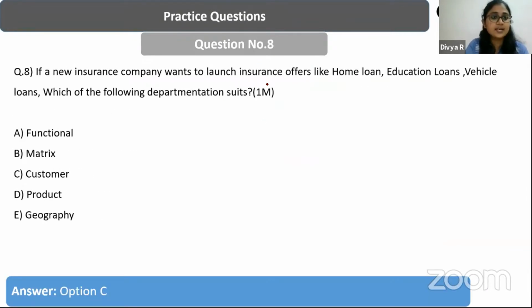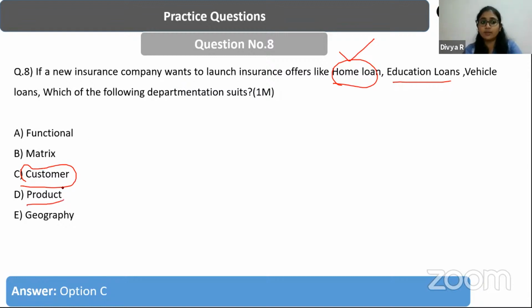So this is called customer-based departmentation, where for home customers, you're going to offer a new product. For educational customers, you're going to offer a new product. For vehicle loans, you are offering to a different kind of customers. So what is product categorization then? For example, you can take food products as a separate category, home care as a separate category, and then you can have healthcare as a separate category. That is how you go for product-based differentiation. Here we are going based on the customers, so that is why it is called customer departmentation.